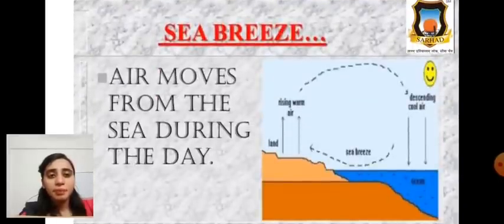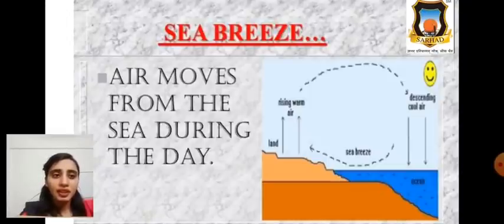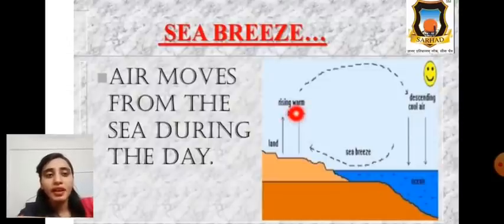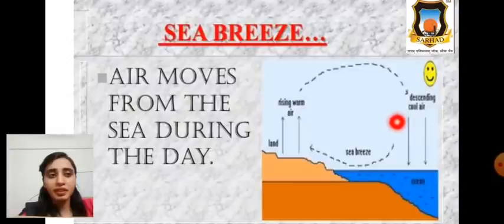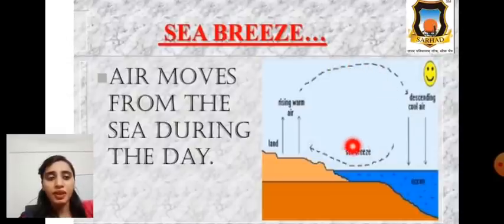Next one is sea breeze. Air moves from the sea during the day. This is the ocean, means sea breeze, and this is land. Rising warm air and descending cool air, this movement goes this way.